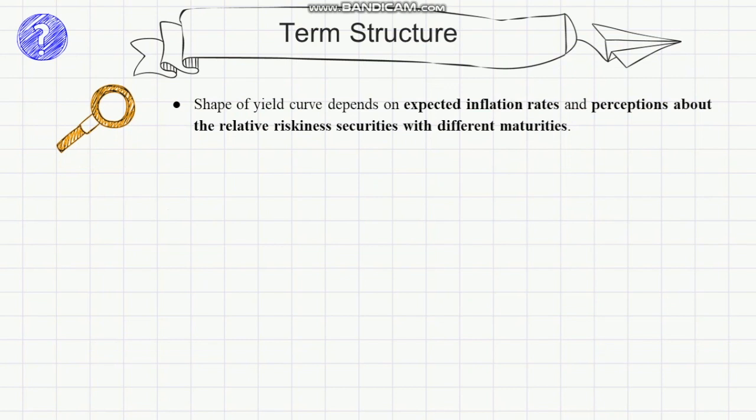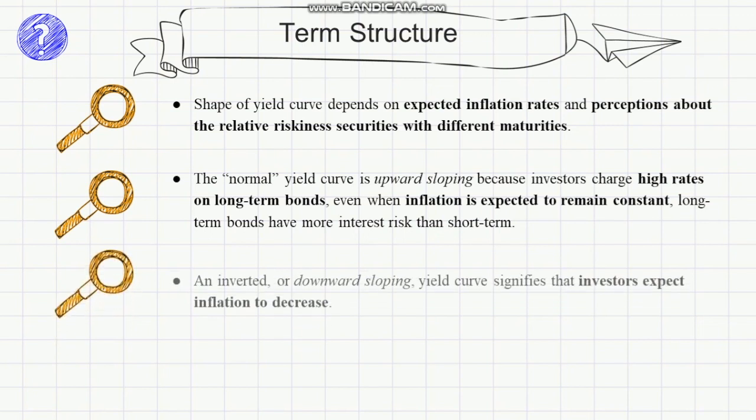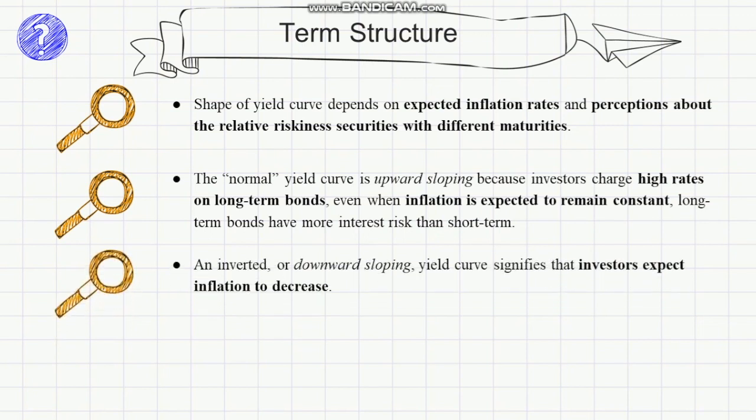The normal yield curve is upward sloping because investors charge high rates on long-term bonds even when inflation is expected to remain constant. Long-term bonds have more interest risk than short-term. An inverted, or downward sloping, yield curve signifies that investors expect inflation to decrease.